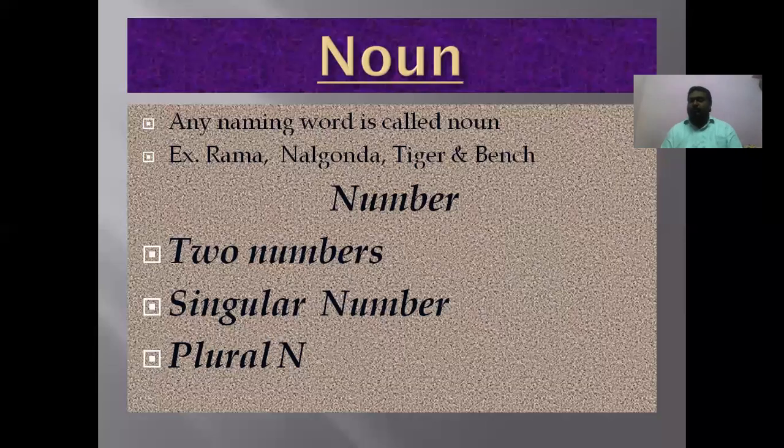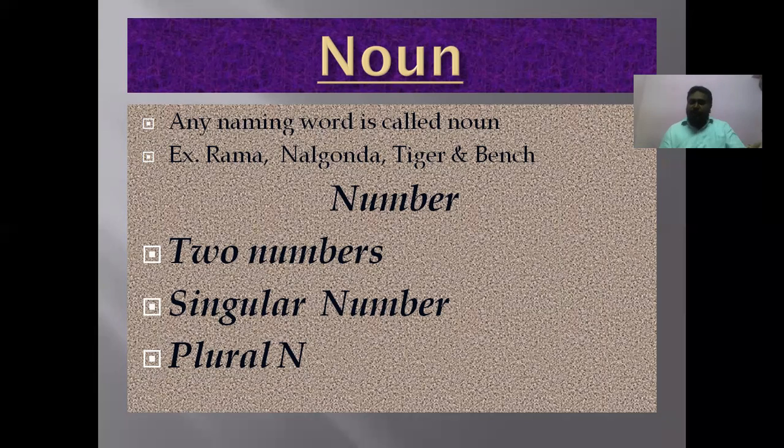Examples for noun: Rama, Nalgonda, tiger, and bench, etc. You see about Rama, this is the name of a person. Nalgonda, it's the name of a place. Tiger, this is the name of an animal. Bench, it's the name of a thing. So like that we have the different examples for noun.